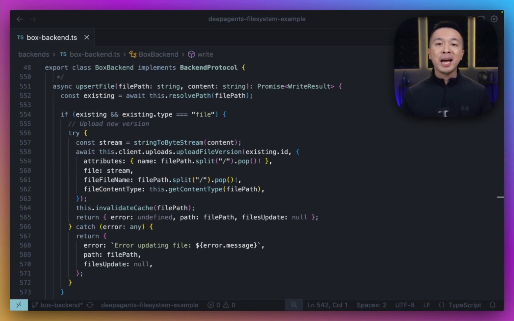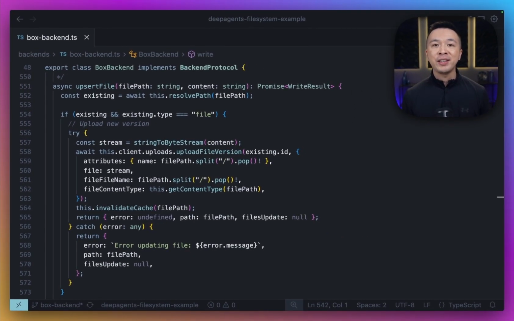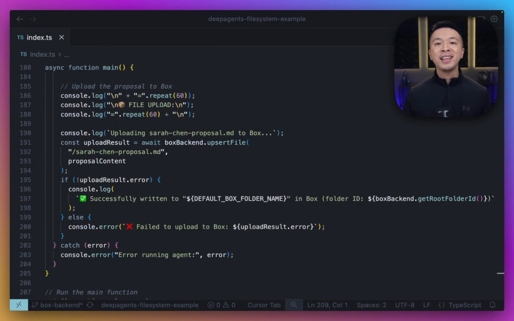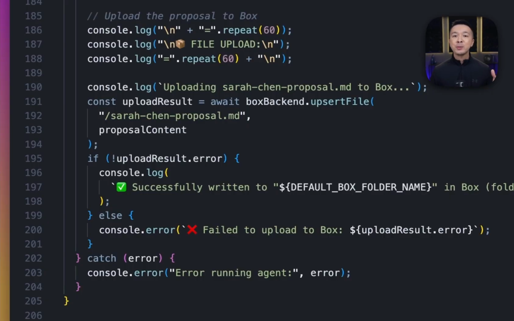Now, let's check out what happens when the agent writes a file. In short, if the file already exists, we just upload a new version. That means agent-generated outputs inherit version history automatically, all without changing how the agent actually behaves. So, after the agent generates output, we upsert that file into Box, so it becomes part of the same file system.